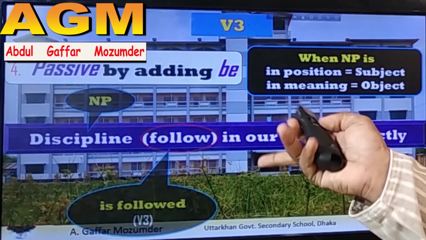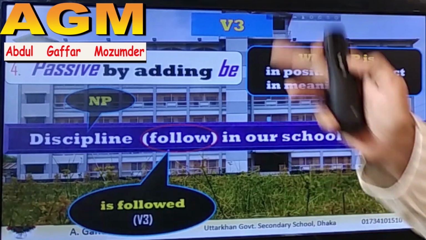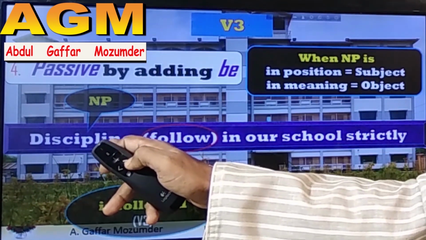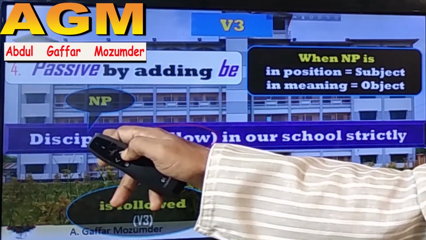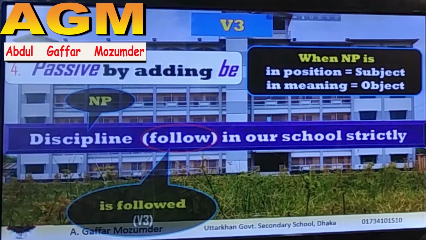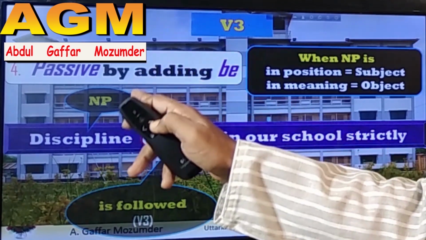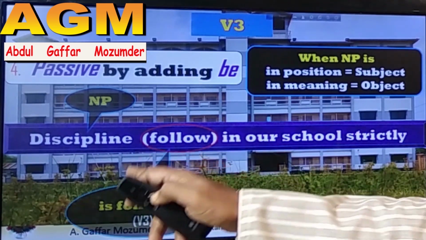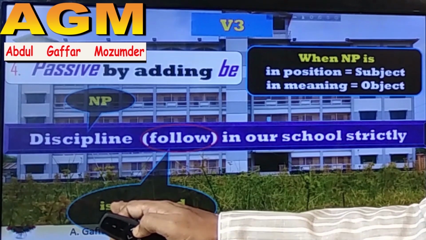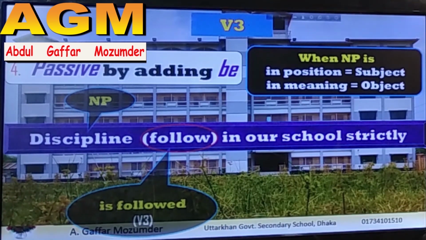Then I will make it passive, and I will imagine that in position this is the subject, right, but in meaning this is the object. So this NP plays double roles. Then the answer will be is followed. So additionally I will take an is here and then followed. If you write only followed, your answer will be crossed.